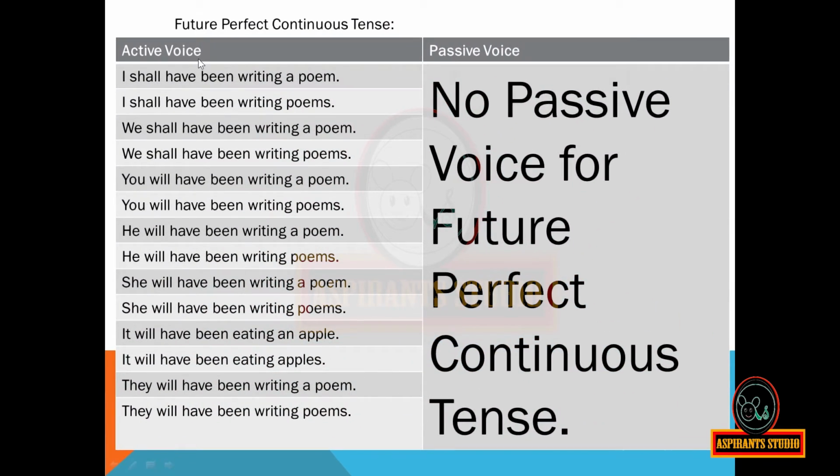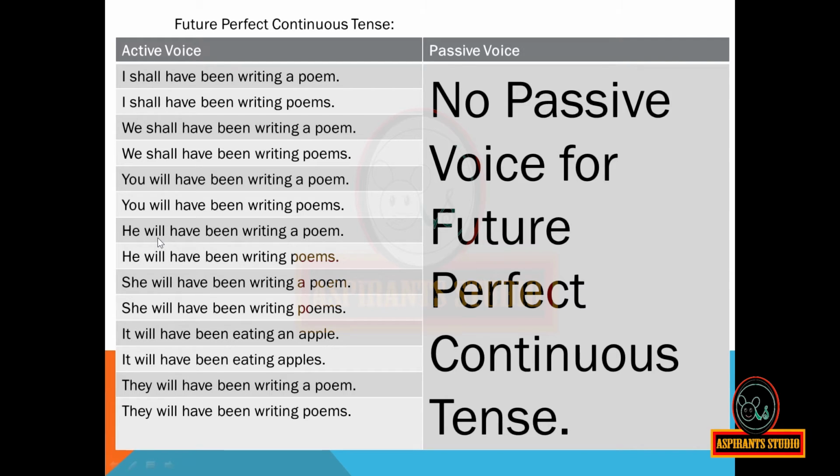When the active voice is in the future perfect continuous tense, there is no passive voice. So I am reading only the active voice. I shall have been writing a poem. I shall have been writing poems. We shall have been writing a poem. We shall have been writing poems. You will have been writing a poem. You will have been writing poems.